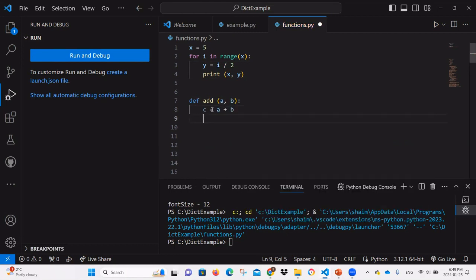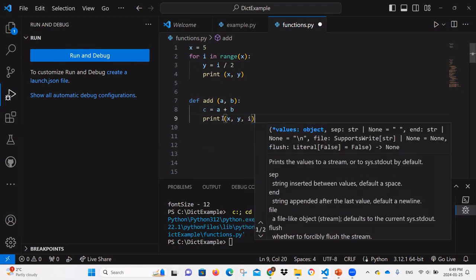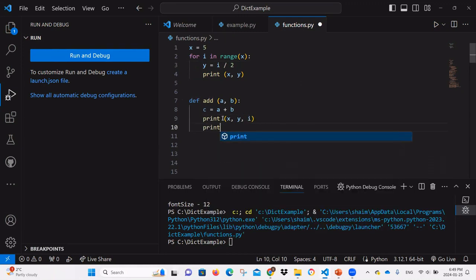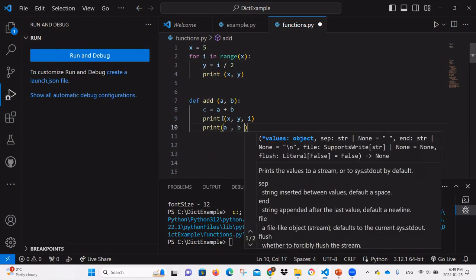Now the idea is that we want to compare how y and i are seen to how c, a, and b are seen. So here I'm going to try to print x and y and i, and I will also try to print a, b, and c.